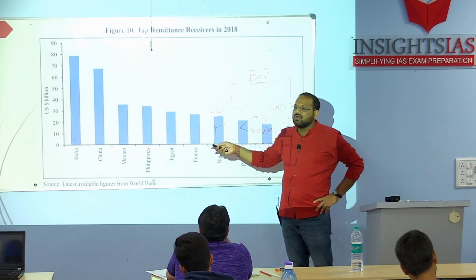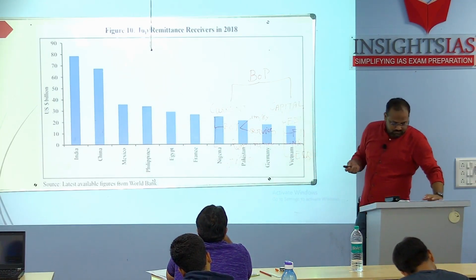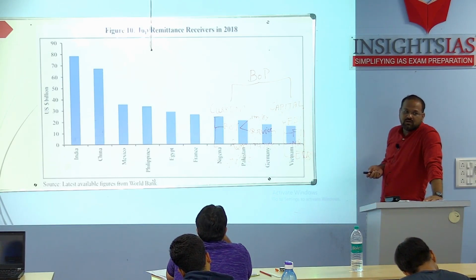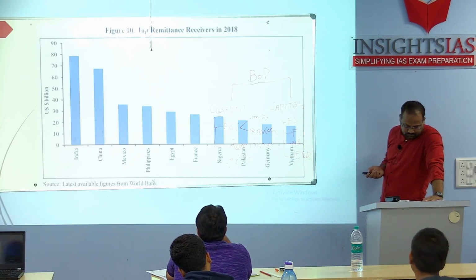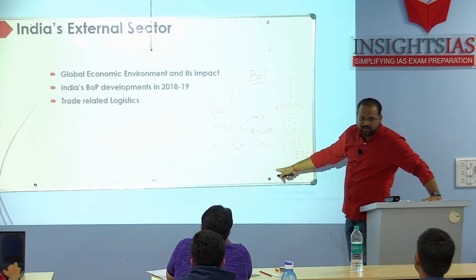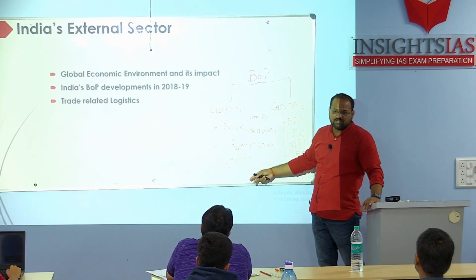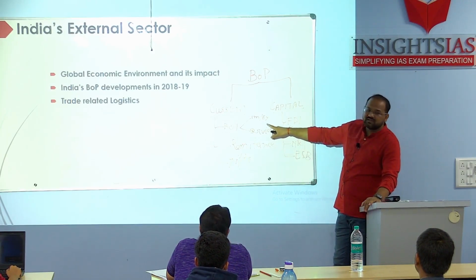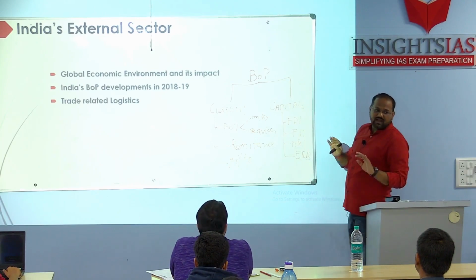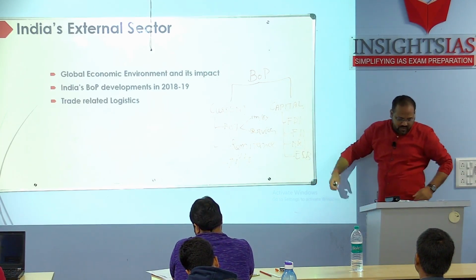You need not represent a graph for everything. I have kept it just to show you for visual appeal. So with this we end the topic of remittances. We are not going into everything, like gifts and other factors. Remittances, services, and import and export, basic and more broad data we should have. Now, with respect to the capital account,